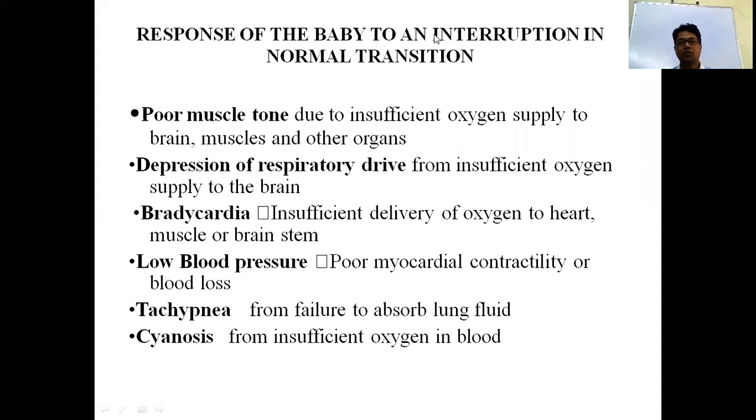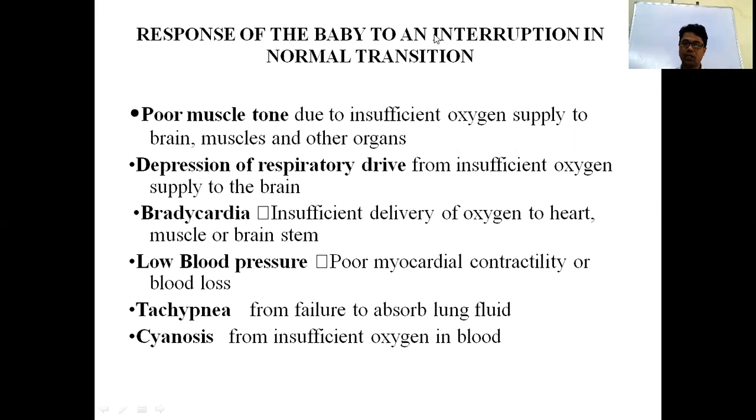So what is the response of the baby to an interruption in normal flow? When there is an interruption in normal flow, how will the baby present? First, the baby will present with poor muscle tone due to insufficient oxygen supply to the brain and muscles. One is poor muscle tone. Second is depression of respiration due to insufficient oxygen supply to the brain. There is depression of respiratory drive, so there is no breathing.